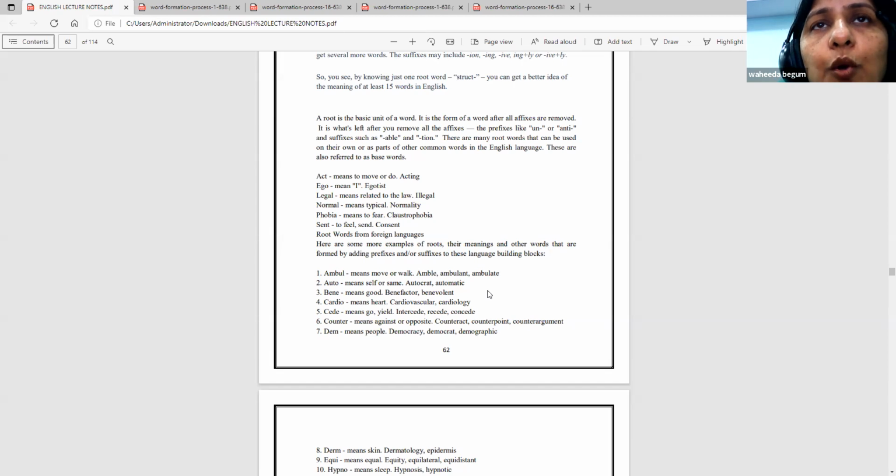Ego, egotist, egocentrism, egoistic. Legal, illegal. Normal, normality. Phobia, claustrophobia. You can name a number of phobias. Claustrophobia means fear of closed places.